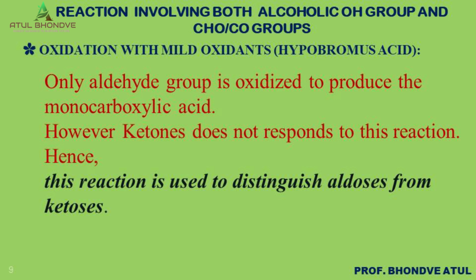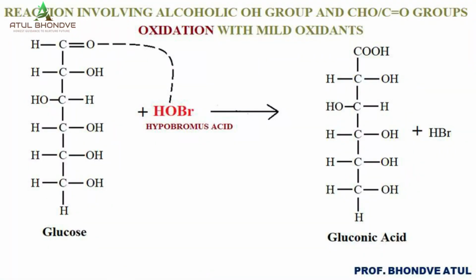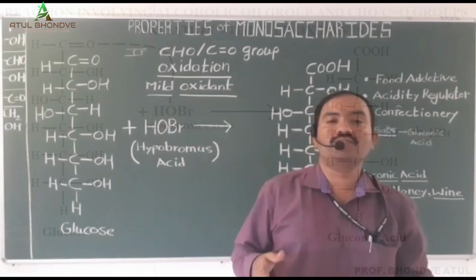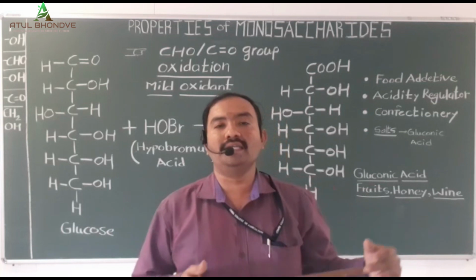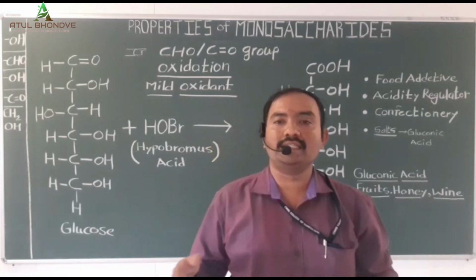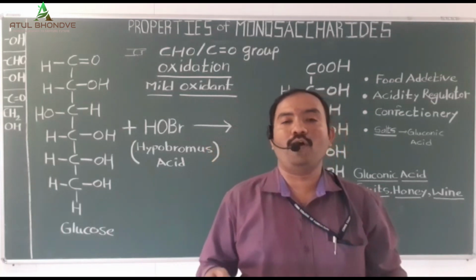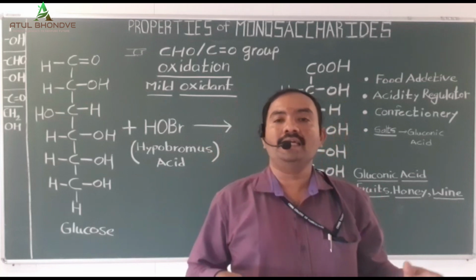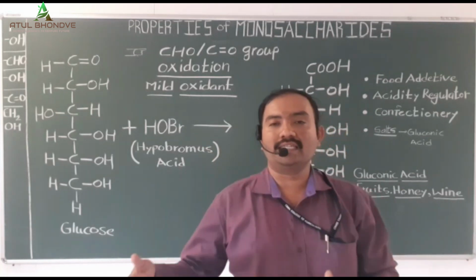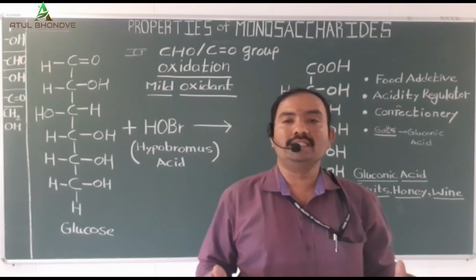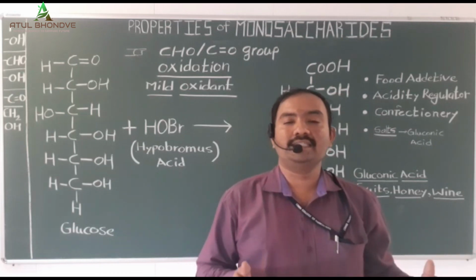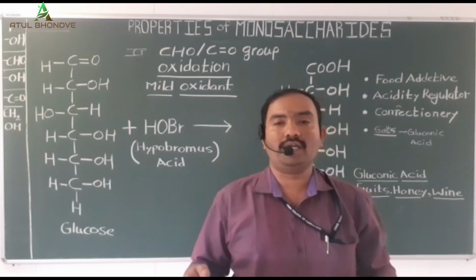In case of the weak oxidizing agent, the aldehyde group responds to the weak oxidizing agent and gets oxidized to form the monocarboxylic acid, whereas in case of the strong oxidizing agent, both the aldehyde and ketone group and the alcoholic OH group present at carbon number 6 are involved to form the dicarboxylic acid, and even the ketoses get converted into dicarboxylic acid group. This is the oxidation reaction of monosaccharide or carbohydrate.